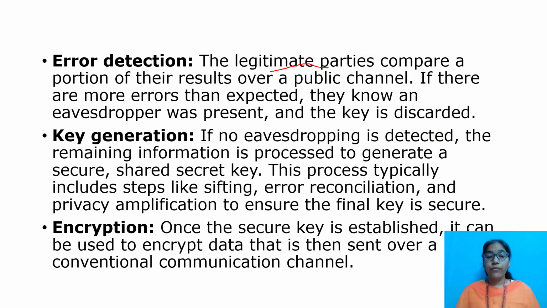Key generation. If no eavesdropping is detected, the remaining information is processed to generate a secure shared secret key. This process typically includes steps like sifting, error reconciliation, and privacy amplification to ensure the final key is secure. Encryption. Once the secure key is established after key generation, it can be used to encrypt data that is sent over a conventional communication channel.